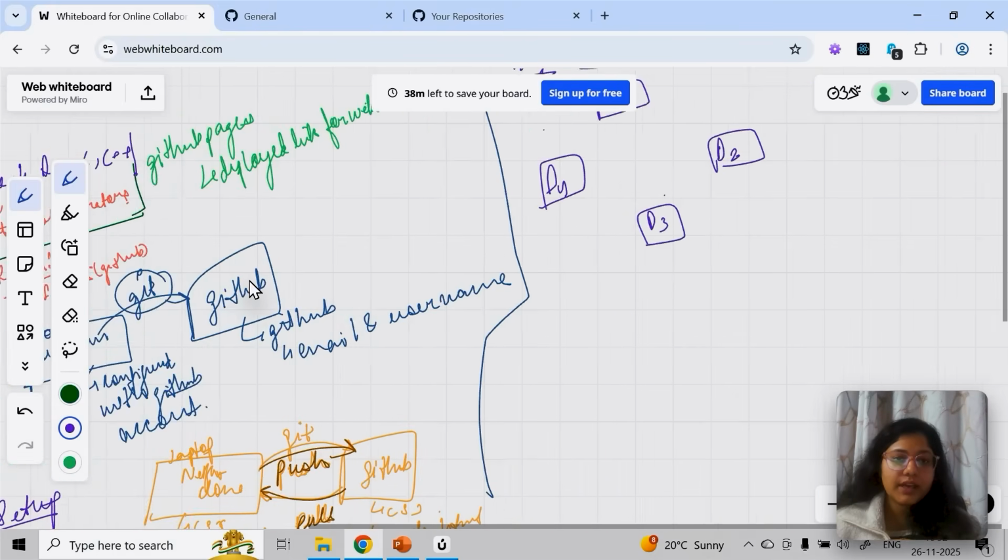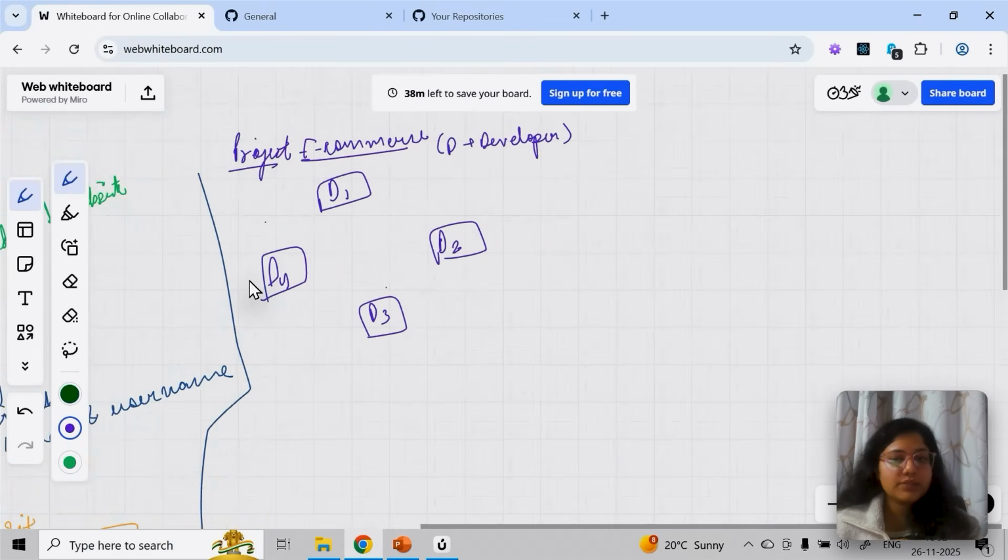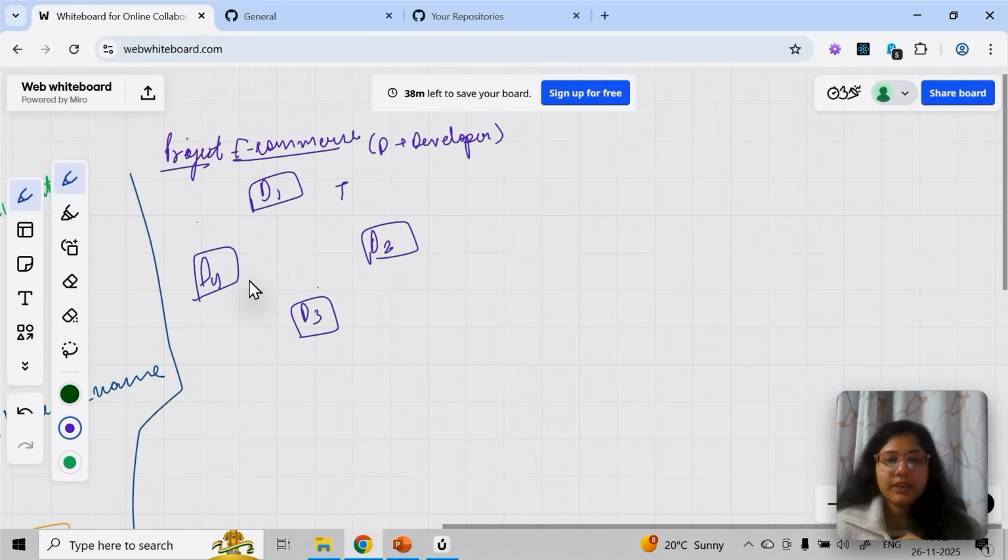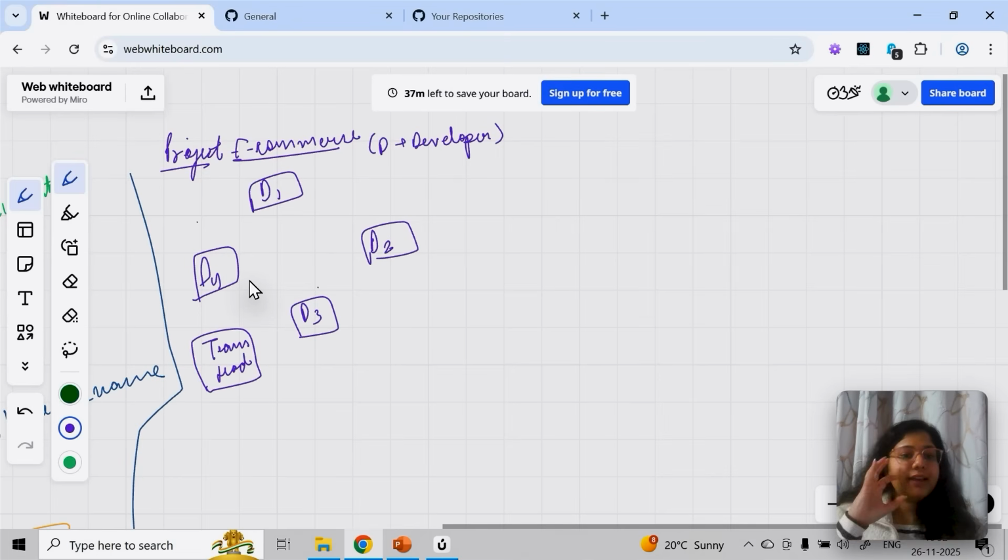Now, considering this, I have a team of developers, and there is one team lead. TL means team lead. Let me write it out: team lead. The team lead is generally the head of the team.